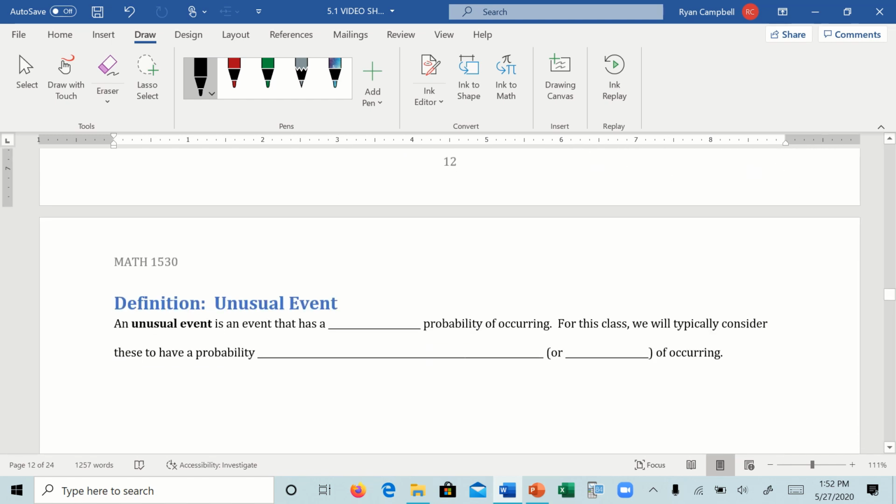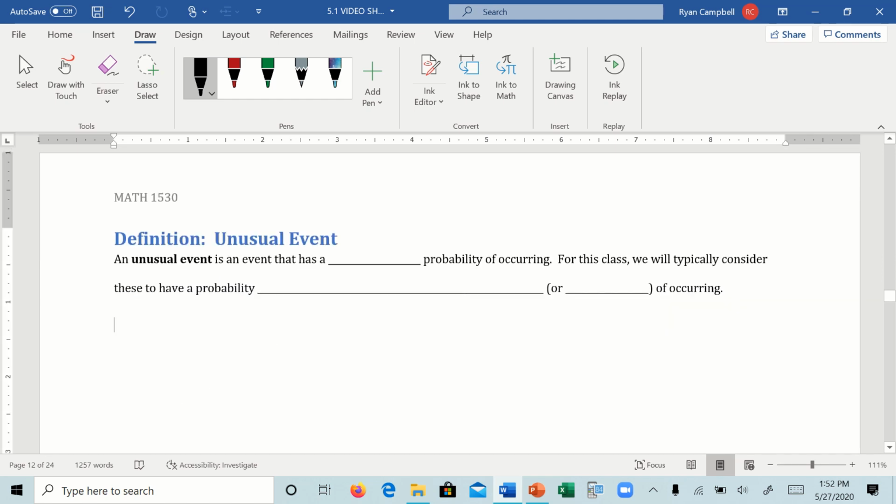Hopefully that makes sense. Let's move on to unusual events. An unusual event, is that going to have a high probability of occurring or a low probability of occurring? If it is unusual, would you expect it to occur? Probably not. If it's unusual, it probably wouldn't occur that often. So that's going to have a low probability.